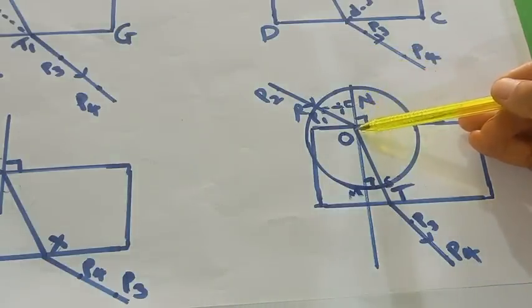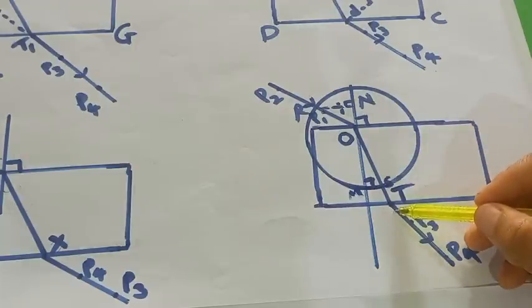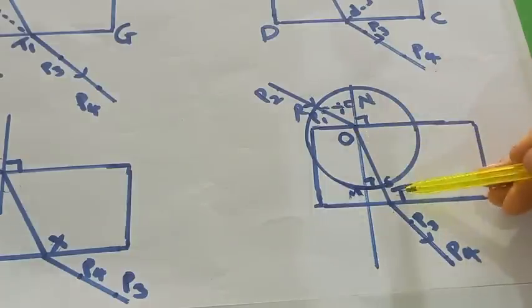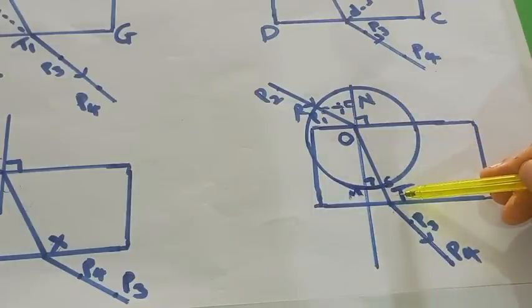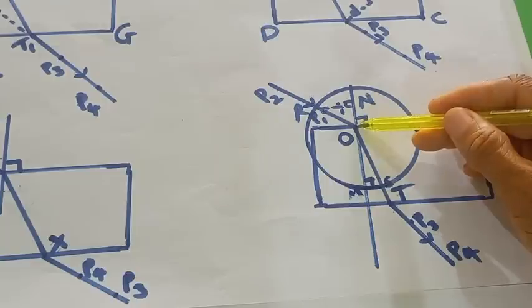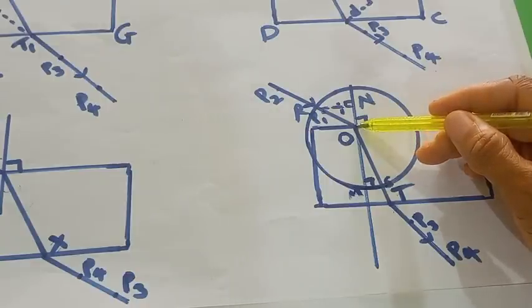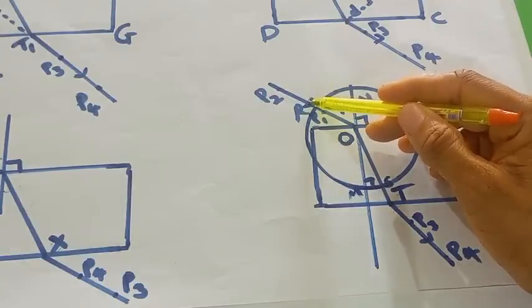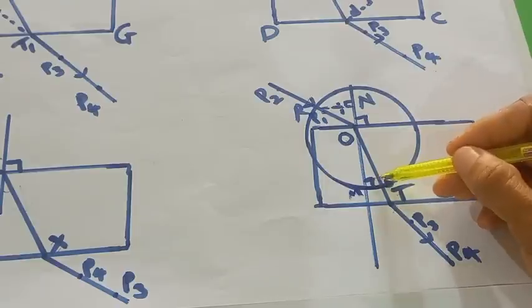So now when you do that, you get, this is the point where the emergent ray came out. You label OT. Then with the center at O and any convenient radius, draw a circle to cut the angle of the incident ray and the refracted ray.